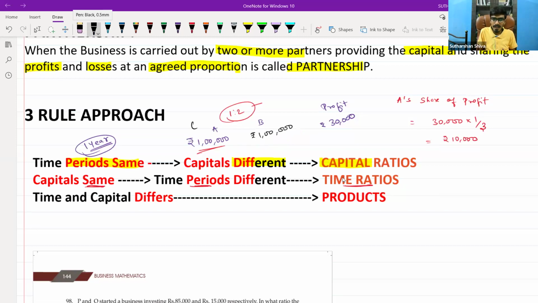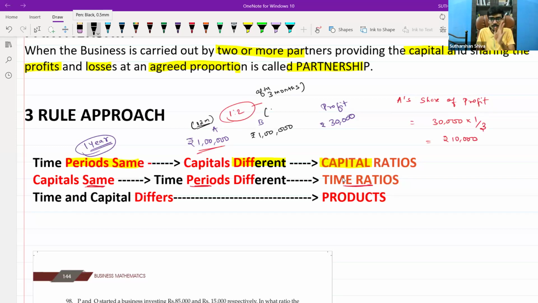But A invested at the starting of the business, say the period is going to be 12 months. At the starting of the year, A is investing. B is investing after 3 months.